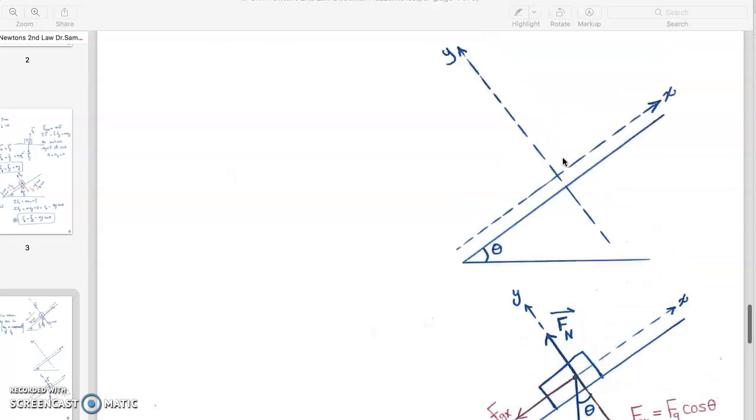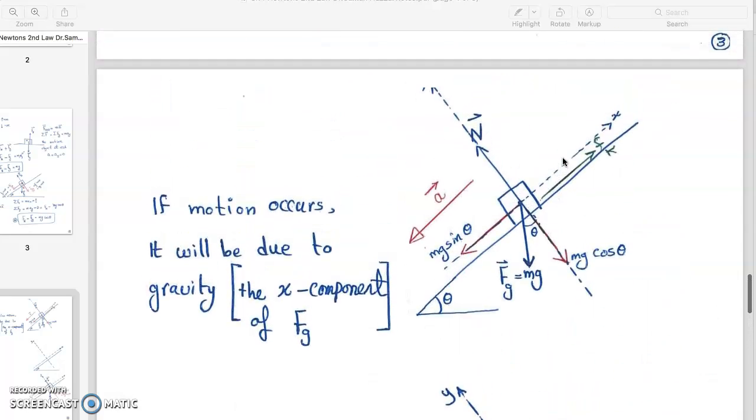If we allow the object to move, and if the surface has friction, then on the x-axis we have the x component of the force of gravity in the direction of motion, and the friction force against the direction of motion.